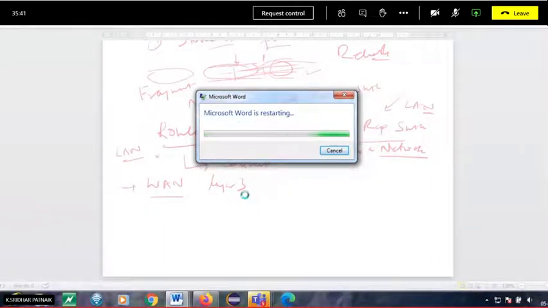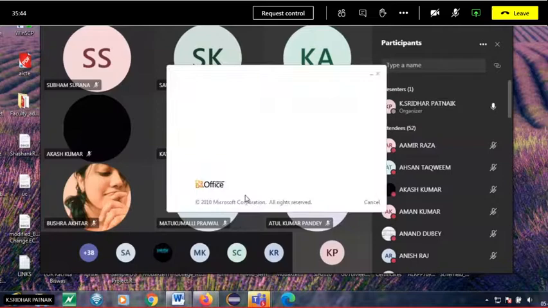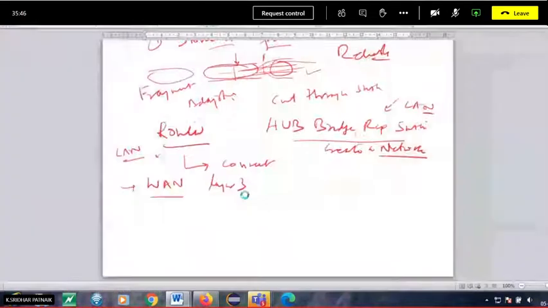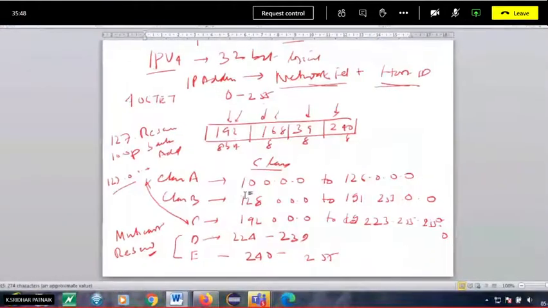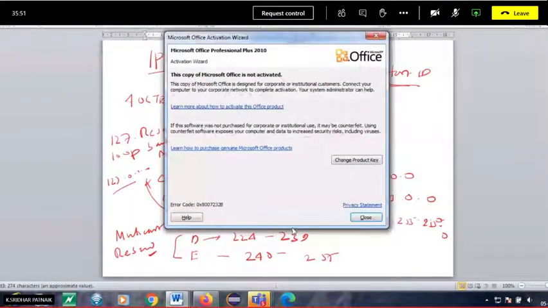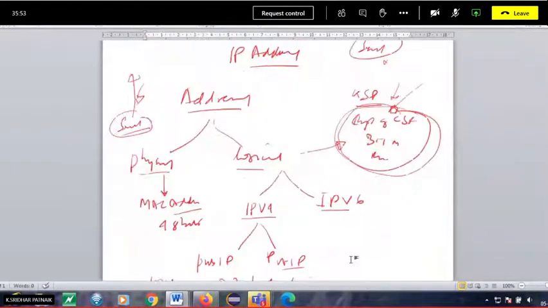And for instance, if any IP address is given and you have been asked to identify which class of network it belongs to.